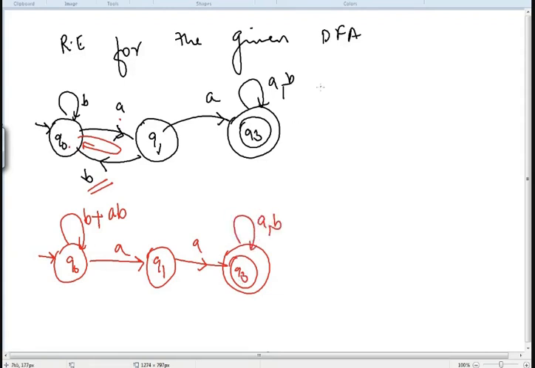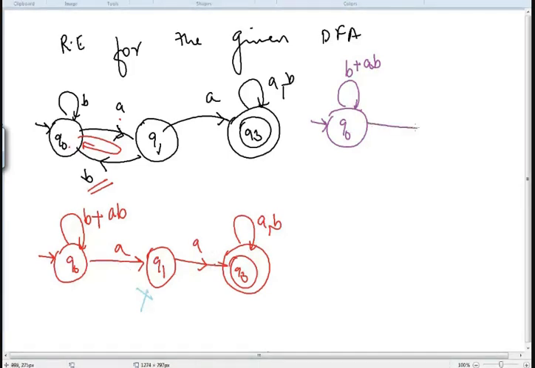Now what I can do is eliminate the state Q2, right? To eliminate Q2, we just have to see that wherever transitions are there, we need to take care of those particular transitions. But here you can see AA is just a compulsory condition.